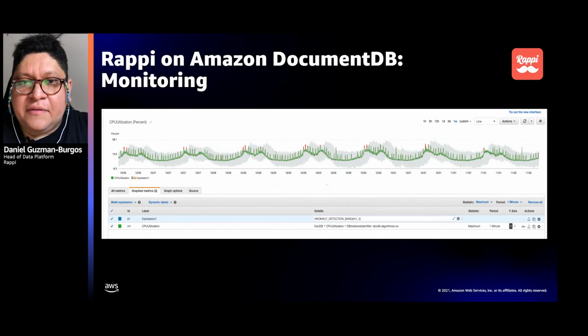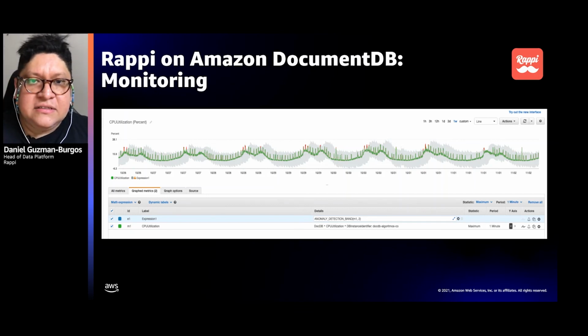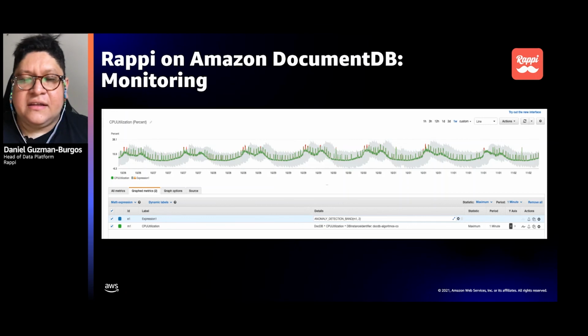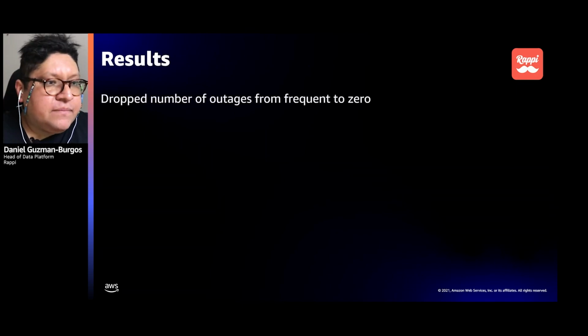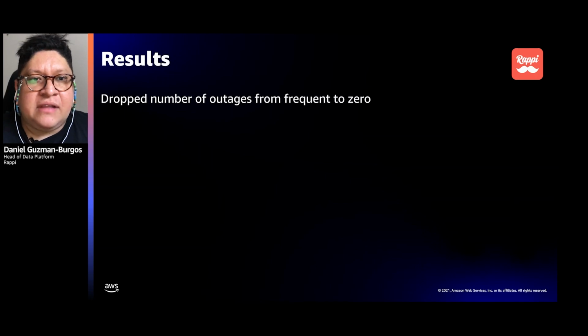Also, like I mentioned, metrics from CloudWatch, to which you can add mathematical expressions or things like anomaly detection. You can integrate CloudWatch with Simple Notification Service and get alerted on anomalies, all covered by DocumentDB. So in conclusion, it's a change from night to day.